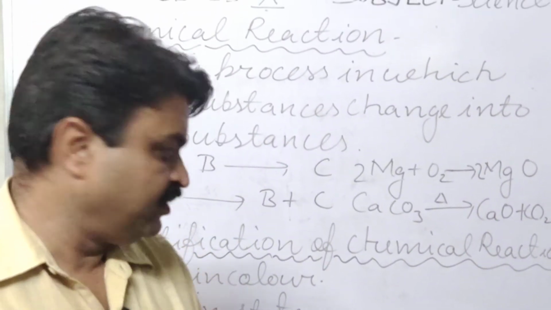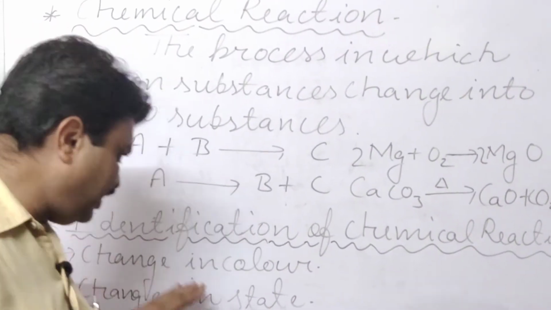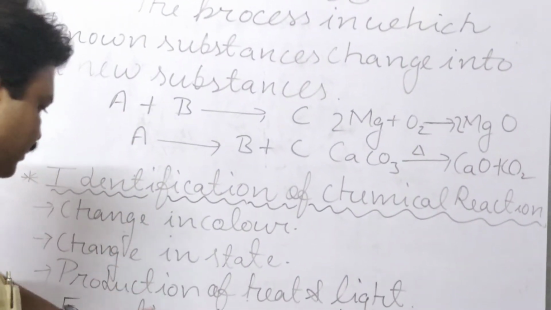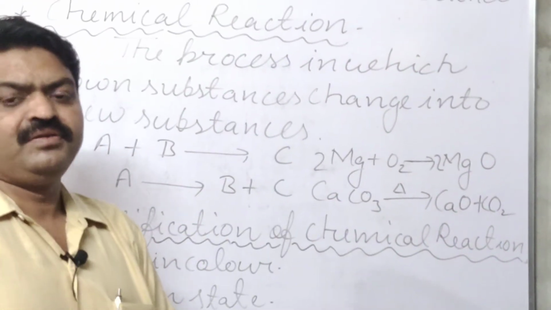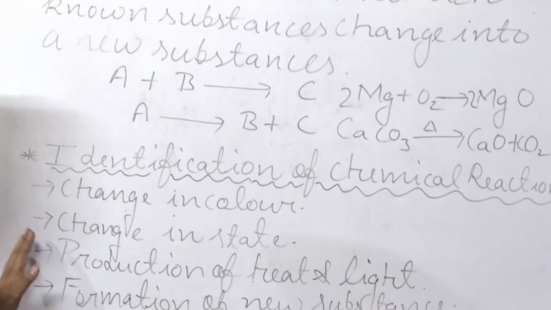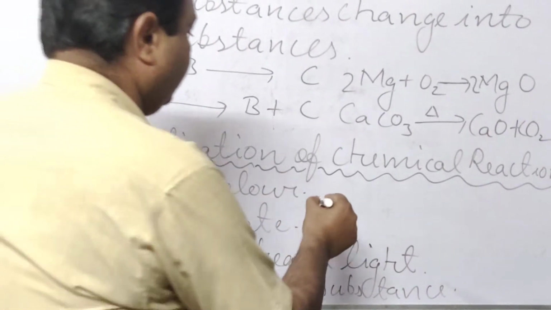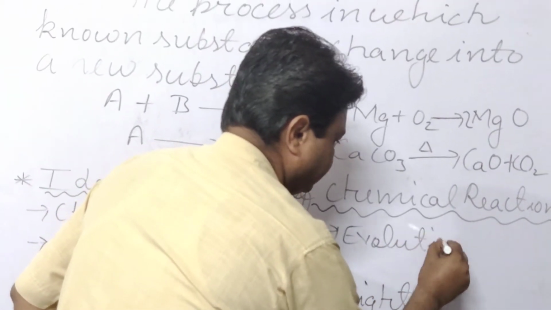So rust is a new substance, student. So in chemical reactions, a new substance is also formed. With this, there is the evolution of gas. Evolution of gas takes place.